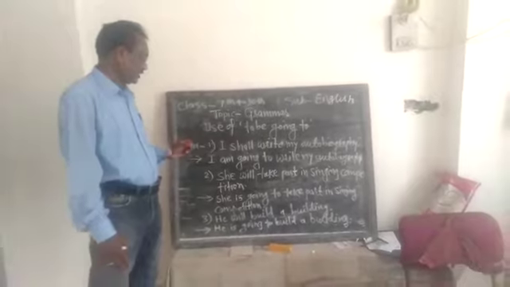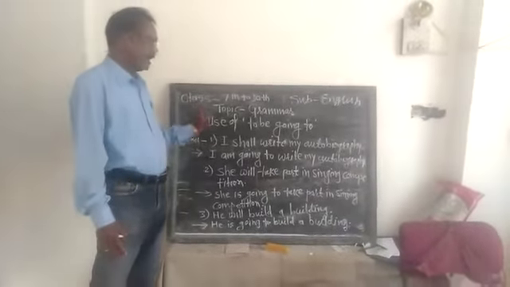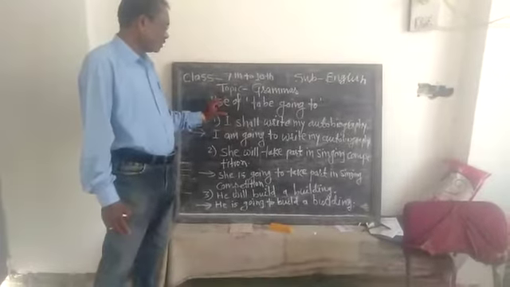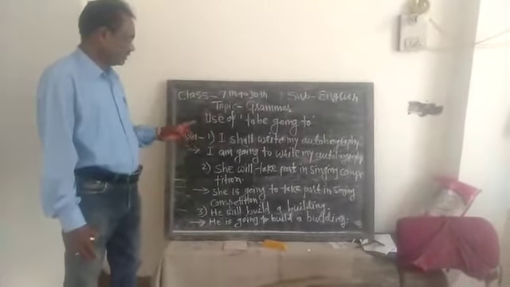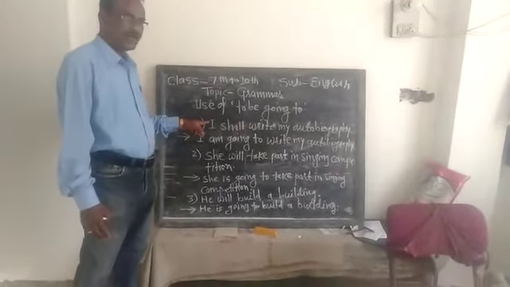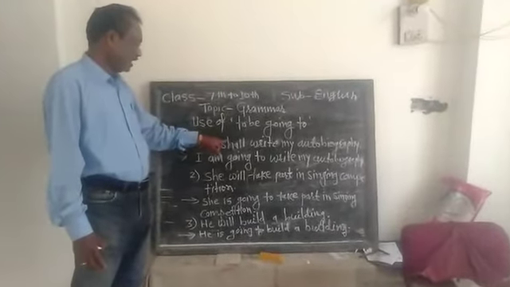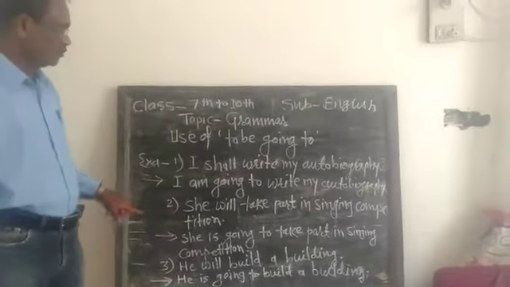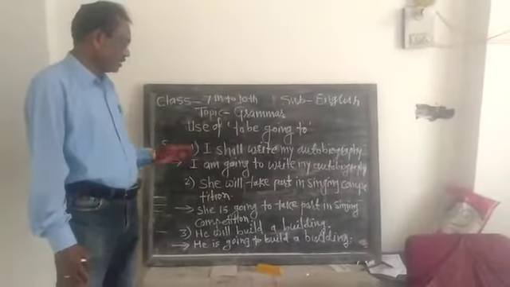So at that time we have to remove the helping verb in the future tense, and instead of that you have to use the to be's form according to the subject of the sentence, and after that we use "going to". After "to", the verb will come in the original form.